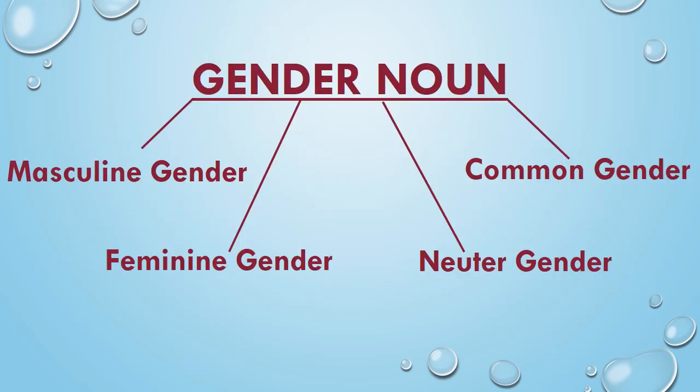So, what did we learn? We learned that gender nouns are of 4 types. Masculine gender or male, feminine gender or female, common gender, both male and female, neuter gender, all non-living things.